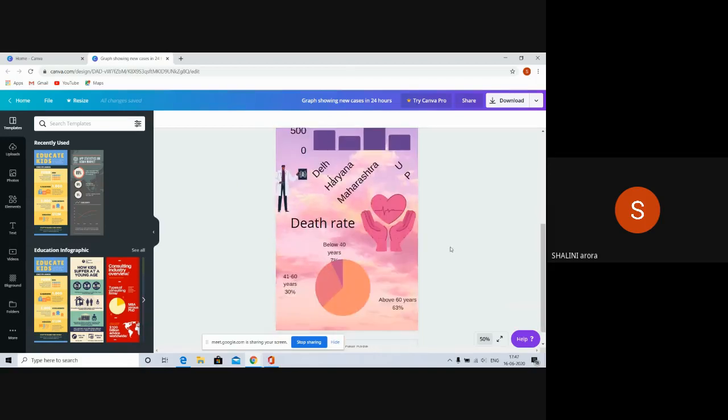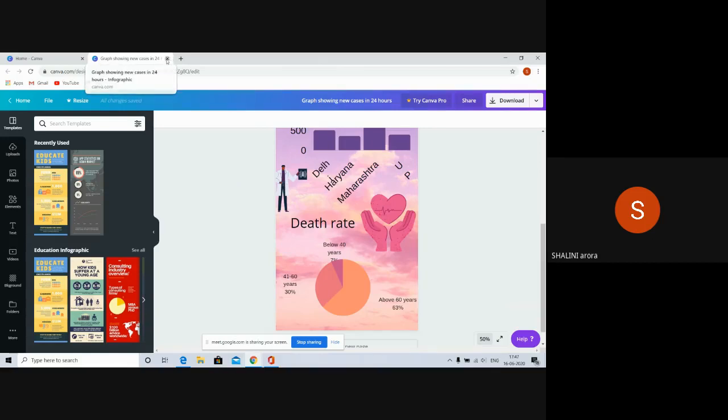Similarly, a pie chart indicates the deaths of people below 40 years of age due to COVID. It is 7%. From 41 to 60 years, deaths are 30%. And you can see above 60 years, it is around 63%. So after collecting the data, we can make our own infographics.